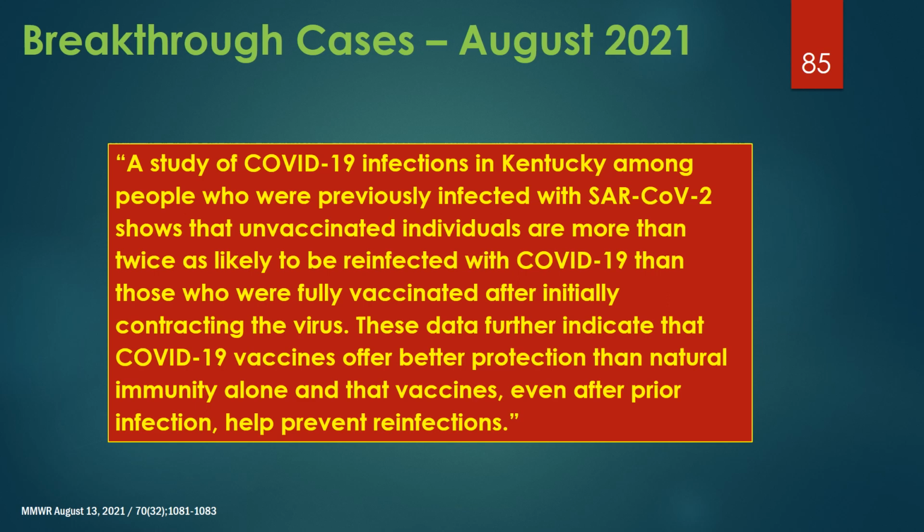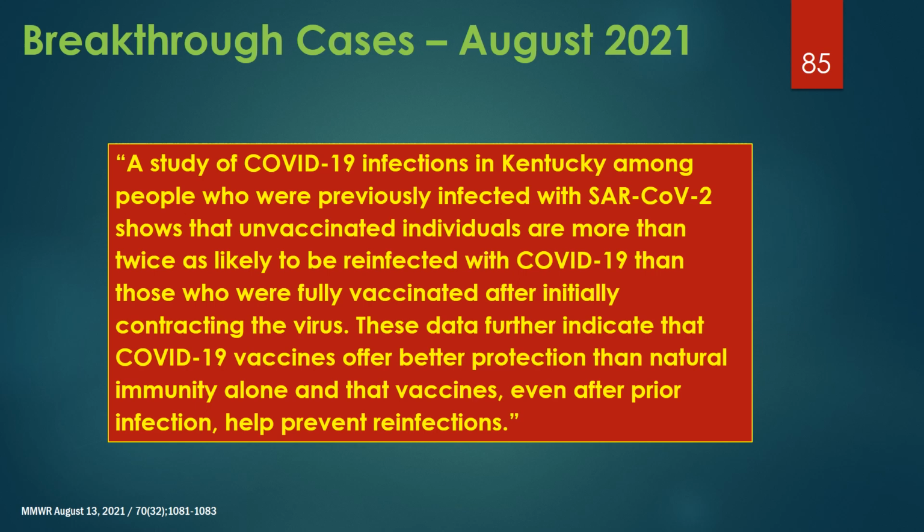Among Kentucky residents infected with COVID-19 in 2020, vaccination status of those reinfected during May to June 2021 was compared with that of residents who were not reinfected. In this case-controlled study, being unvaccinated was associated with 2.34 times the odds of reinfection compared with being fully vaccinated.